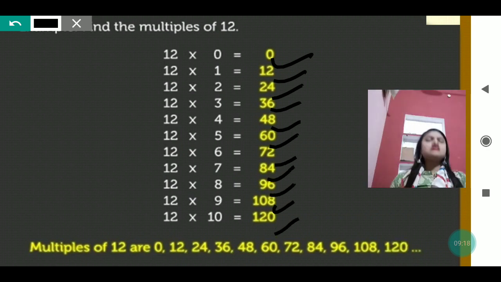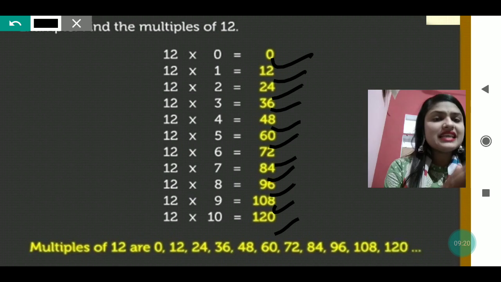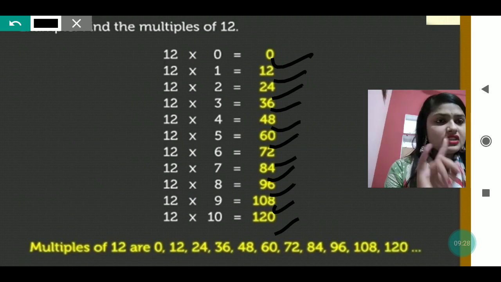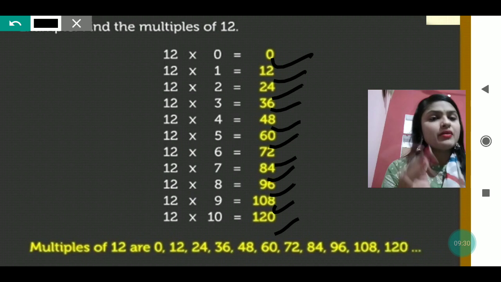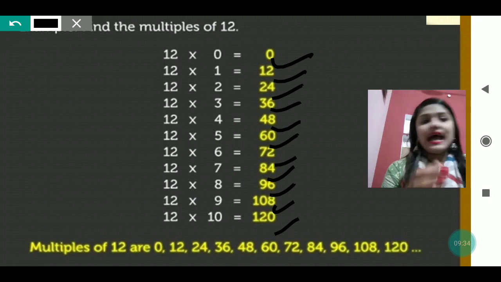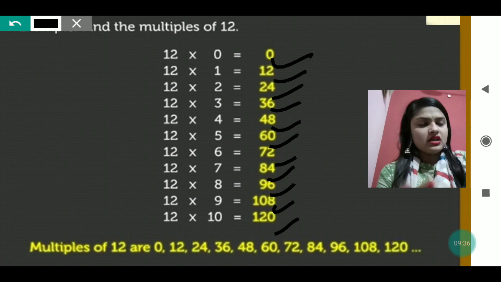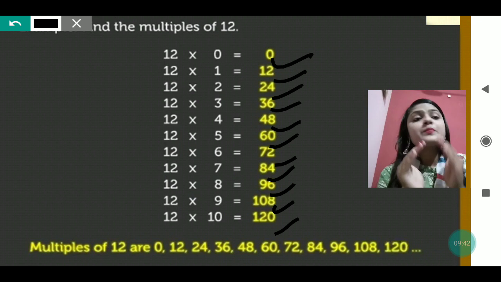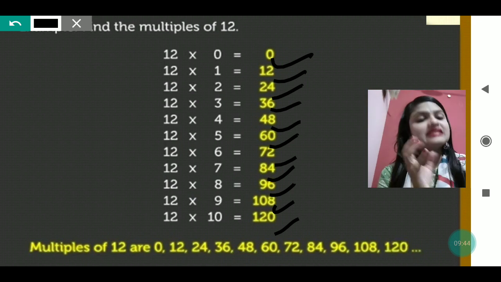These numbers are completely divisible by 12. 120 is completely divisible by 12, and 108 is completely divisible by 12 because these are the multiples we get in the table of 12. When we divide, the answer we get, if we divide it by 12, we also get the remainder as 0.